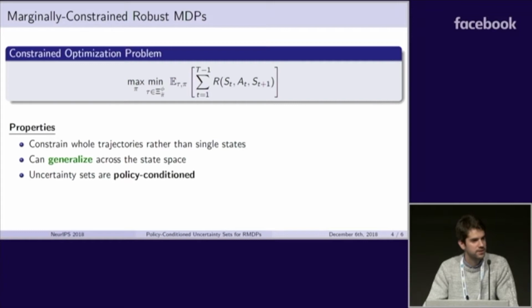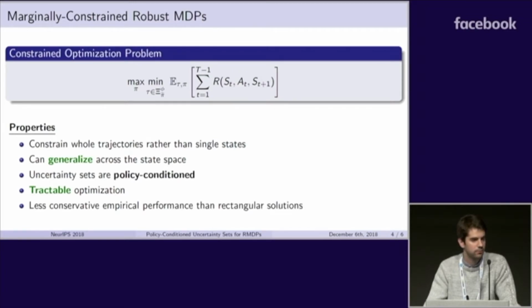Our uncertainty sets are policy conditioned in the sense that whatever suboptimal reference policy we use to collect the data is not just ignored, but its bias is specifically accounted for in the learning process. Most importantly, we show that although a pretty hard subproblem arises from our formulation, we can devise a tractable and convenient algorithm to approximate its solution. And finally, we verify empirically that we indeed get less conservative performance than standard rectangular solutions.